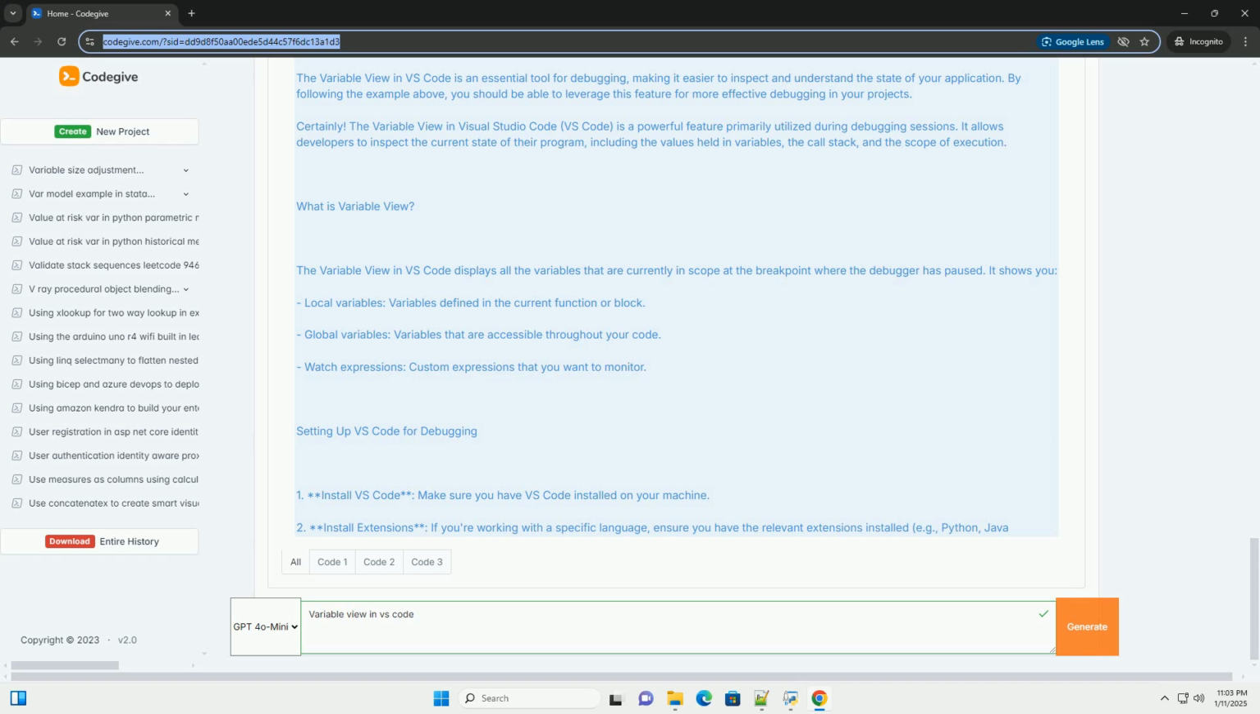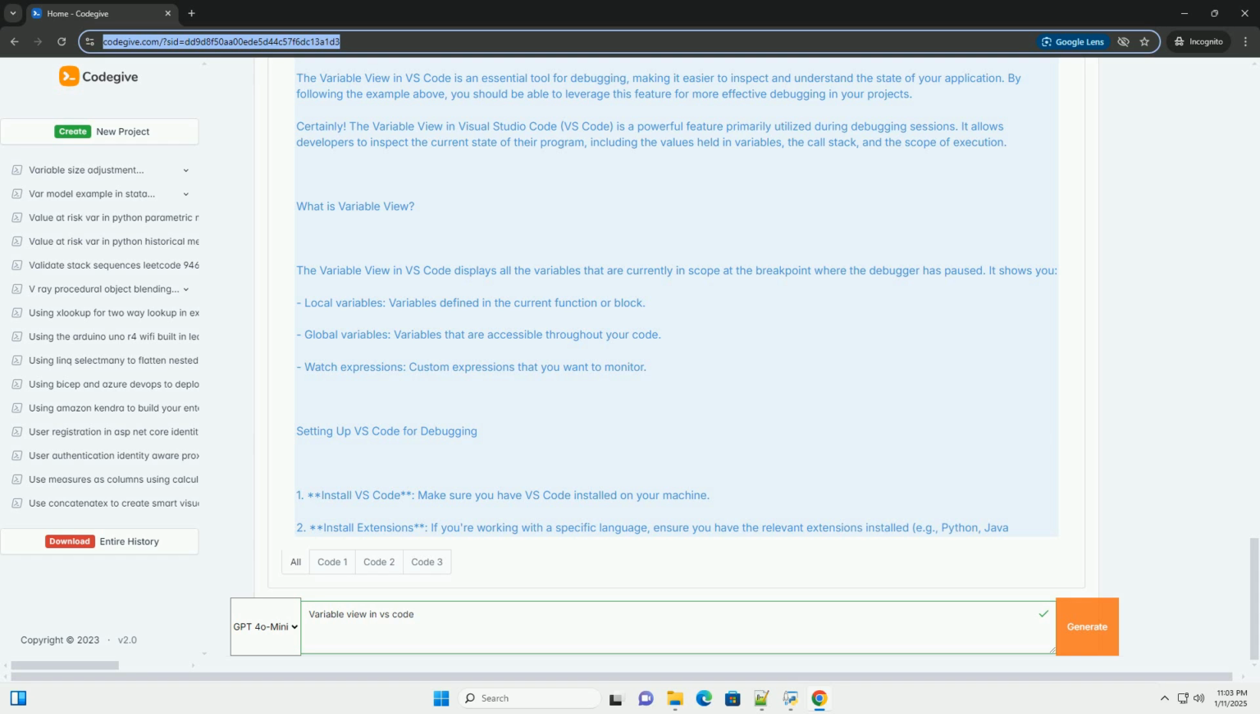Watching variables. You can also add expressions to the watch section to monitor specific variables or expressions. 1. In the variable view, find the watch section. 2. Click on plus, add expression, and type in the variable name or expression you want to monitor, example total. 3. This will allow you to see how total changes as you step through your code.